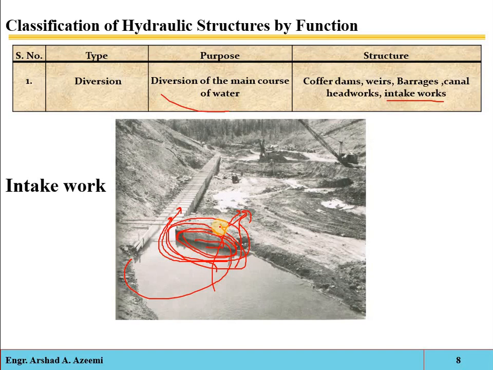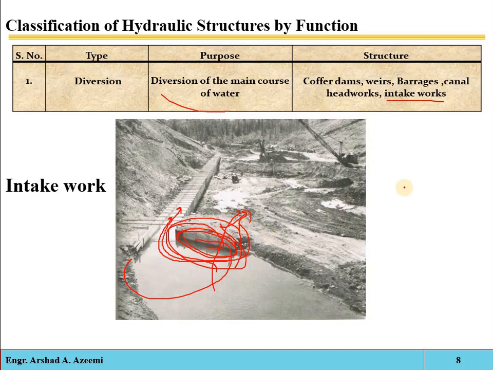Intake structures are used for collecting water from surface sources such as a river, lake or reservoir and conveying it further. For example, if you are performing some treatment, that water will be conveyed to the treatment plant and after that it will be discharged into the canals. These structures are masonry or concrete structures, or sometimes they are constructed from wood planks.